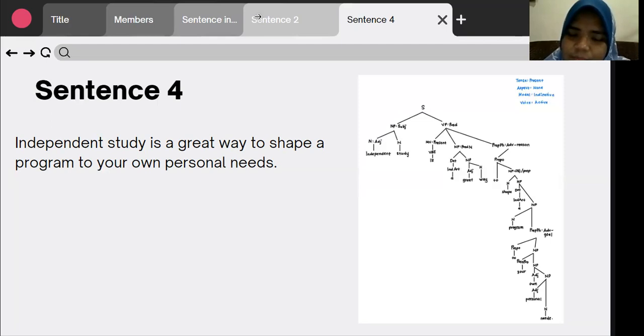Under it has the preposition, which is to, and the second constituent under the prepositional phrase is a noun phrase, functioning as object of preposition. Under the noun phrase object of preposition has a noun, which is shape, and a noun phrase.